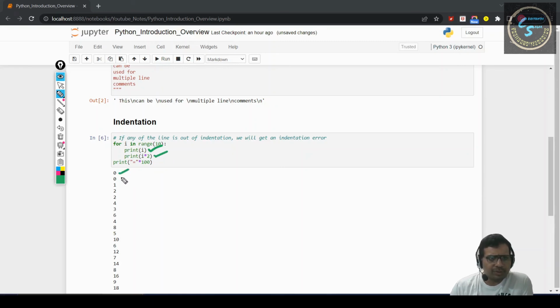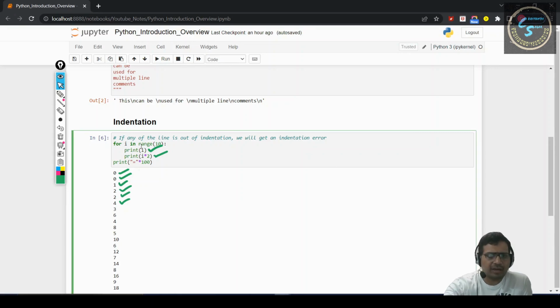So 0 into 2, 1 into 2, 2 into 2. So we will have all this printed. But if we make any mistake with the indentation, we will get an indentation error.